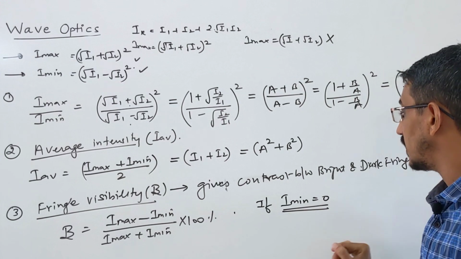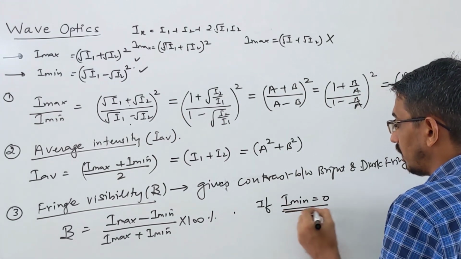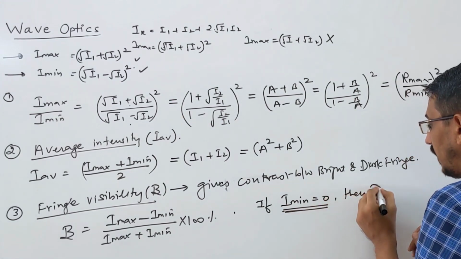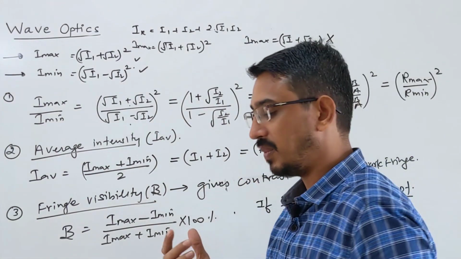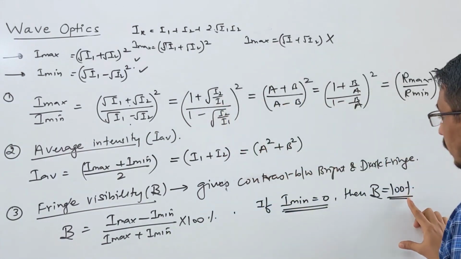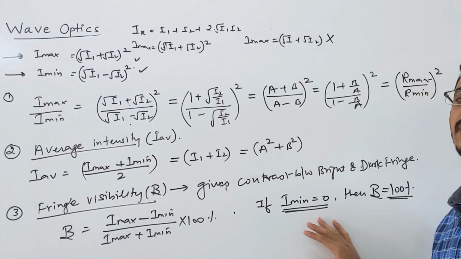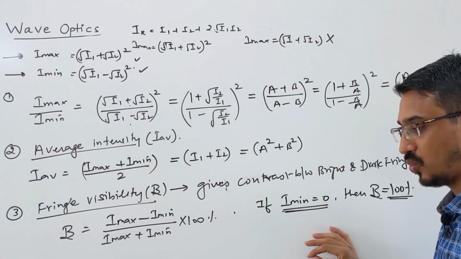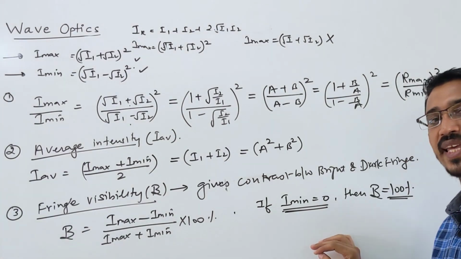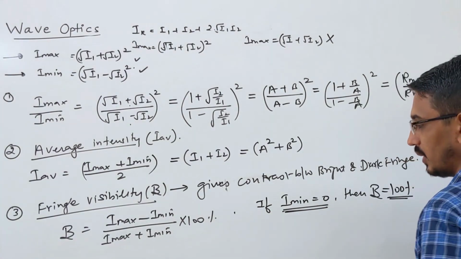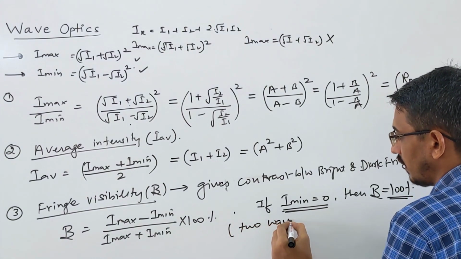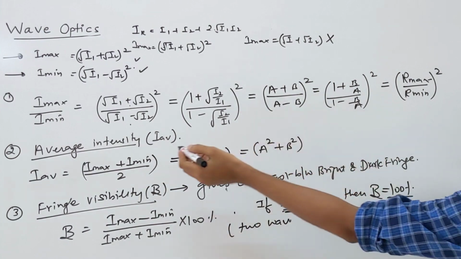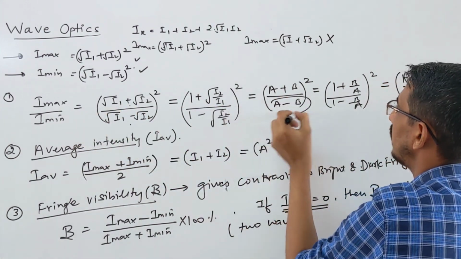So when I min is 0, your fringe visibility beta will be 100%. Your fringes will have maximum clarity when your minimum intensity is 0, which means the two waves coming should have exactly the same amplitude, because remember, I min is A minus B also, right?